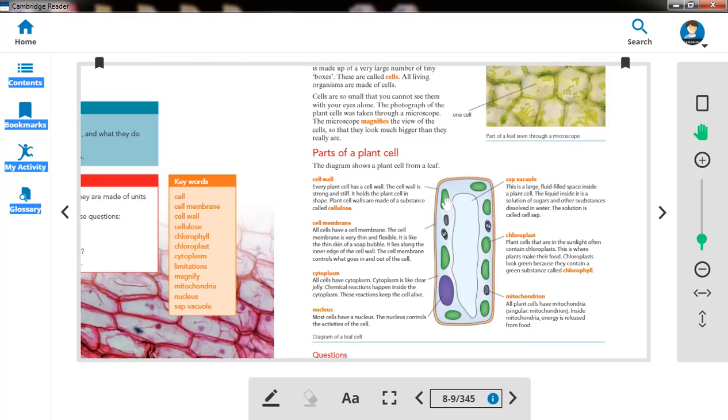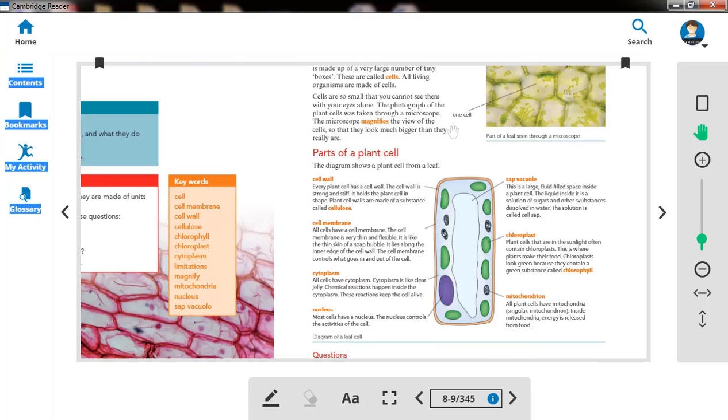This is the second layer. The third part is cytoplasm. This one, you can see this cytoplasm, not the blue one. It is a clear jelly, and all chemical reactions happen in the cytoplasm. All cells have cytoplasm.